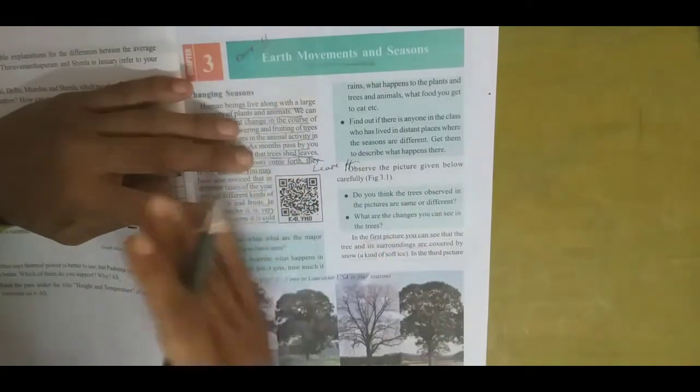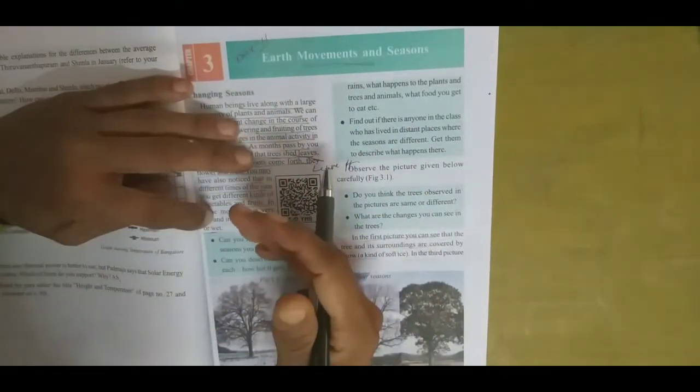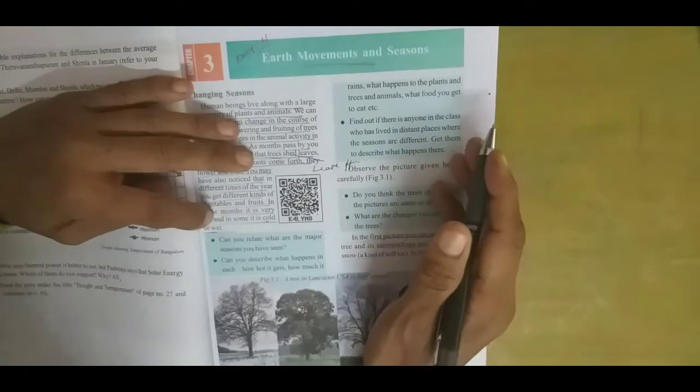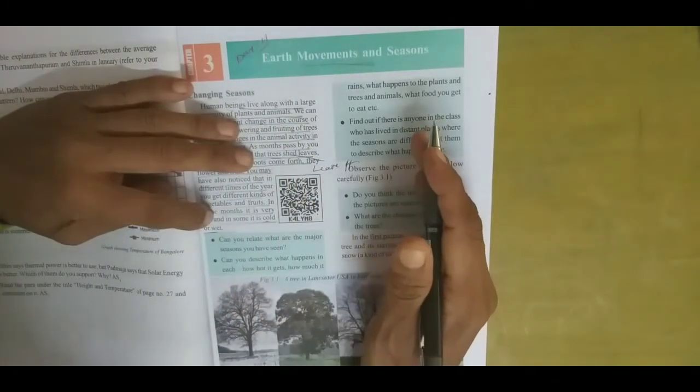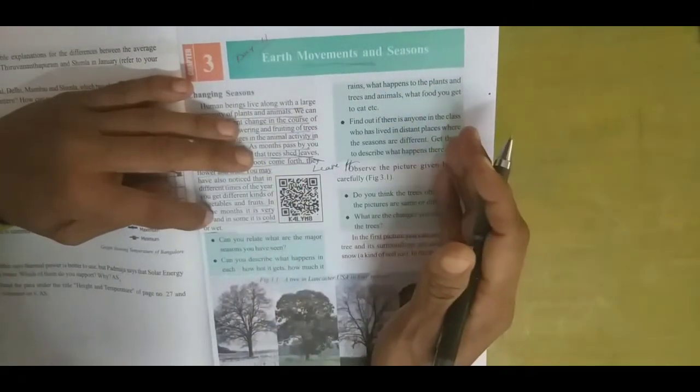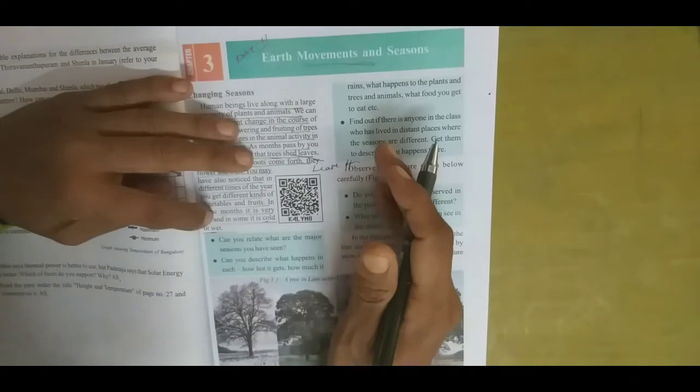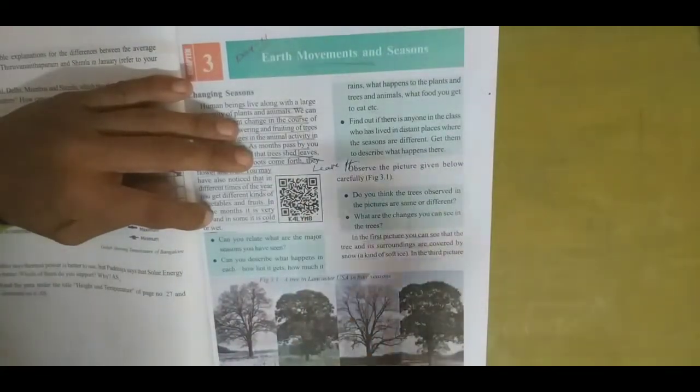Why are these changes going on? Again, June, July, August, we have heavy rainfall. Why? What is the cause? I told you: summer, winter, and rainy. We will explain more clearly.